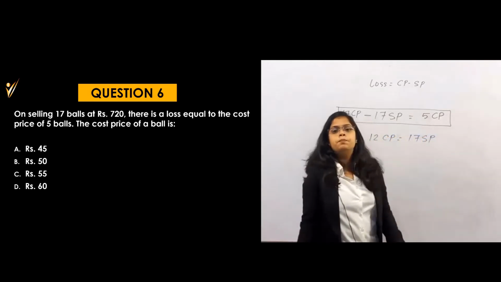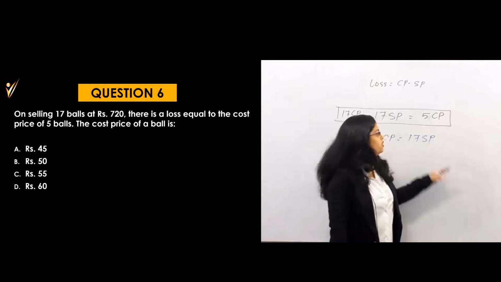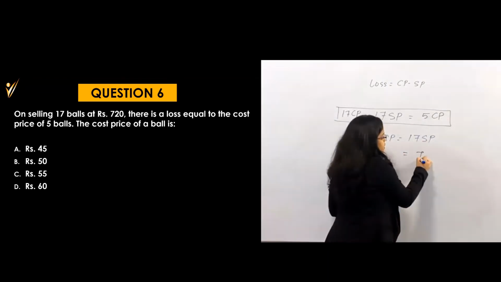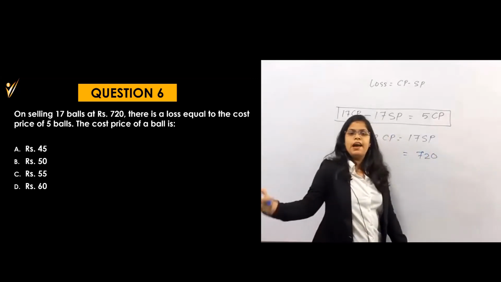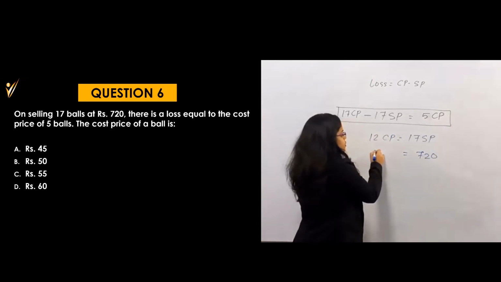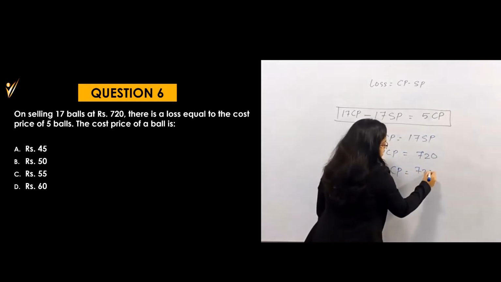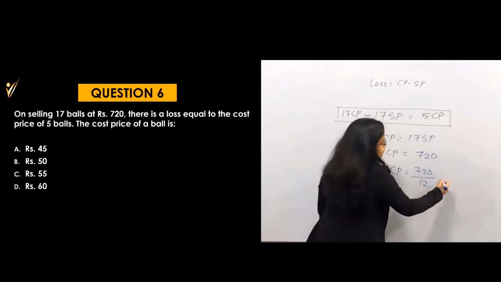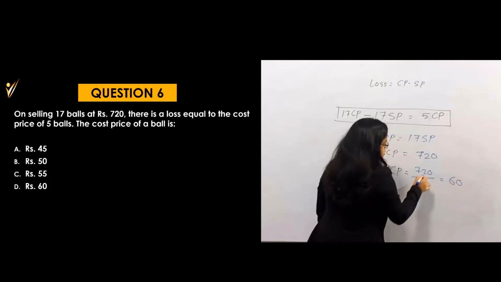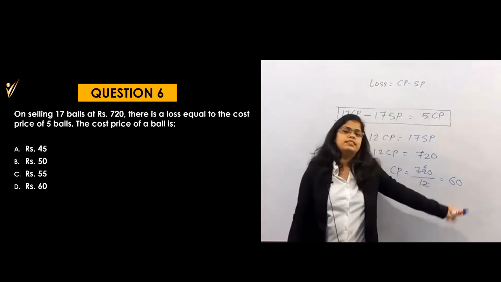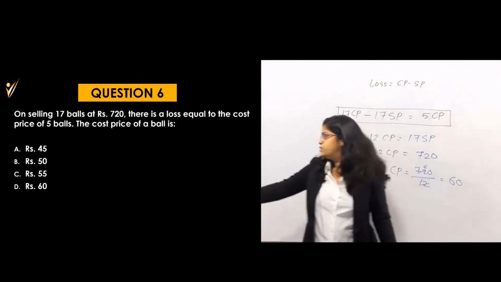But they are asking you the price of a single ball, and you know that the selling price of 17 balls is equal to 720, which they have already given. Here you have to find the 12 CP. So can you find out the single CP? That is 720 by 12, which is equal to 60, because this is a state exam. So the answer will be 60. Understood this?